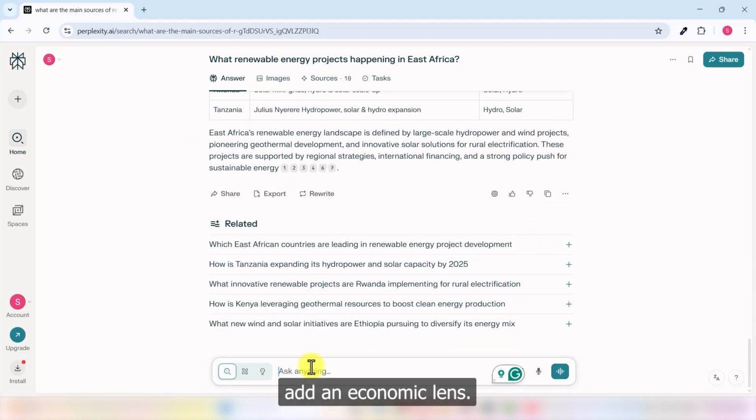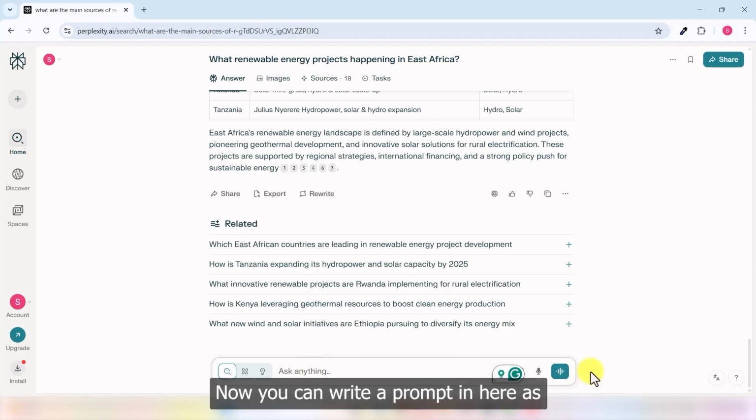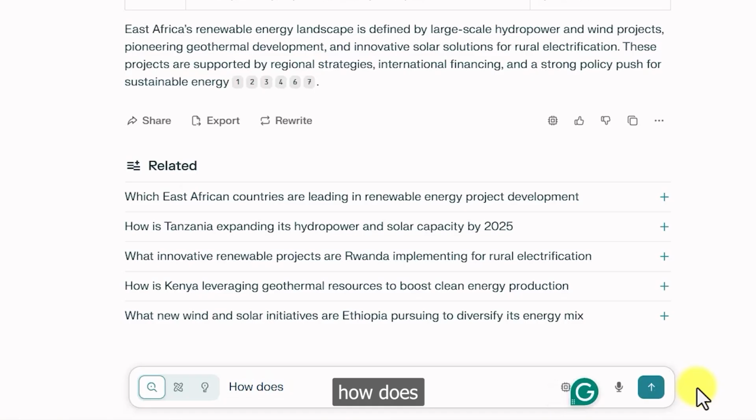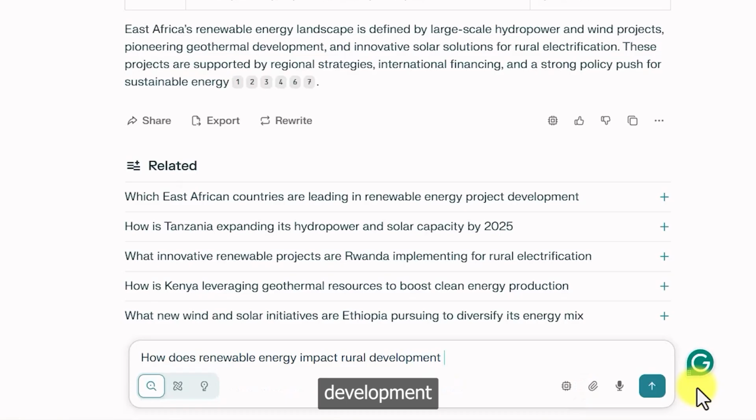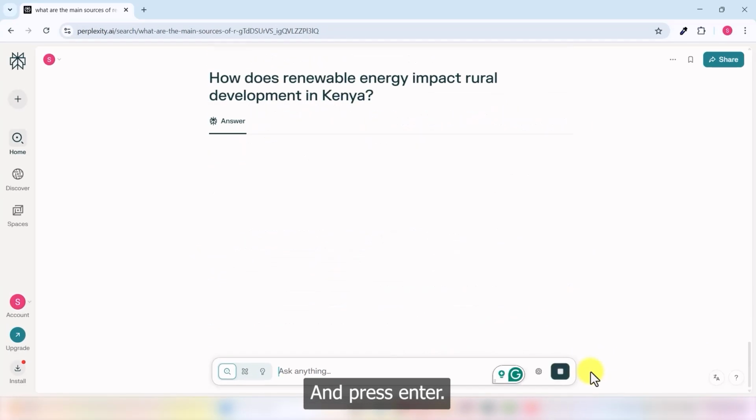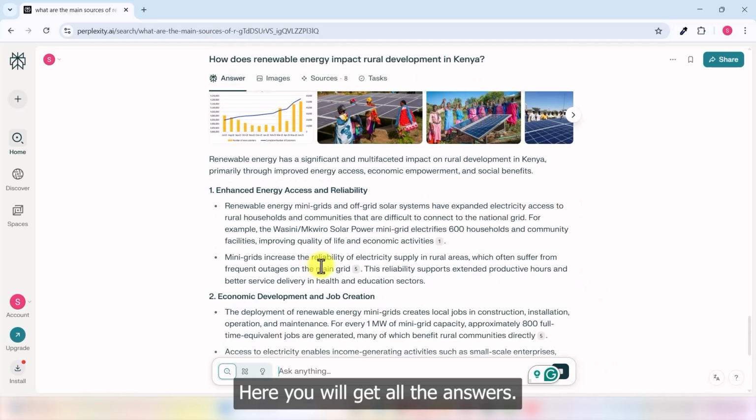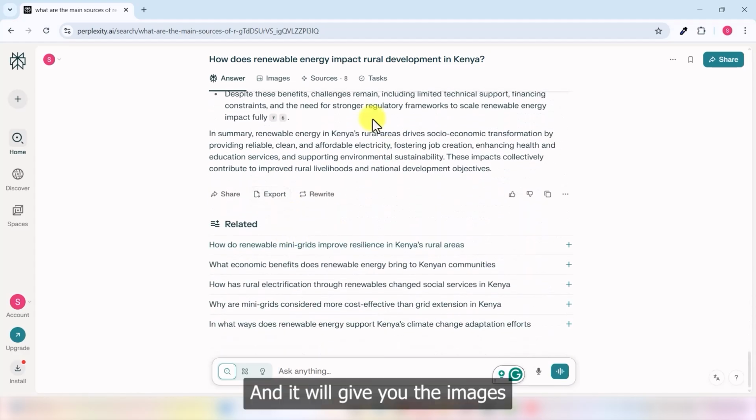Step 3. Add an economic lens. Now you can write a prompt in here, how does renewable energy impact rural development in Kenya, and press enter. Here you will get all the answers, and it will give you the images and sources and the tasks as well.